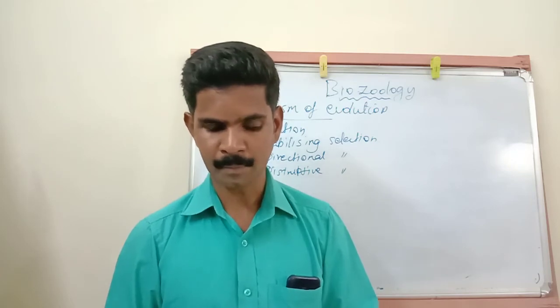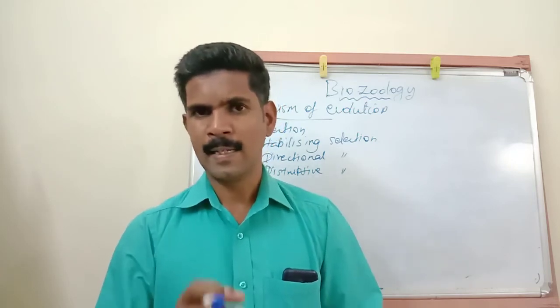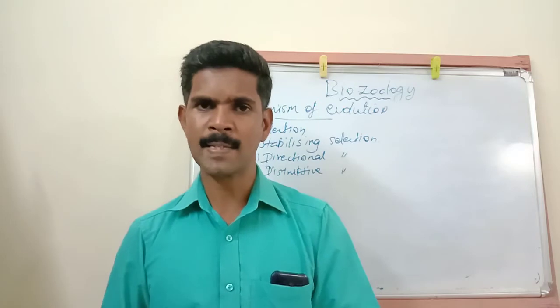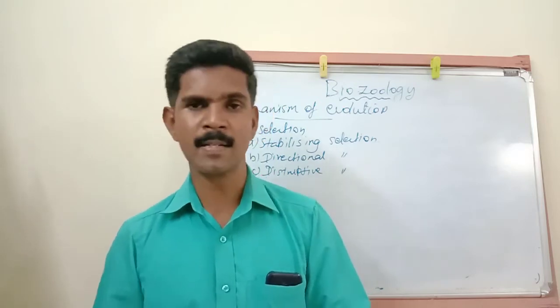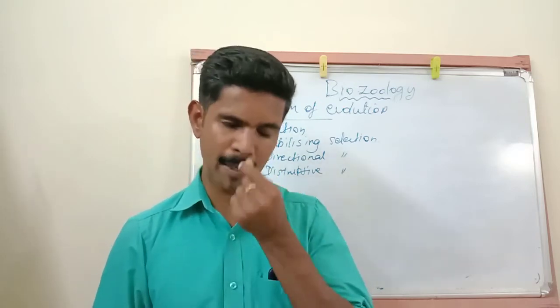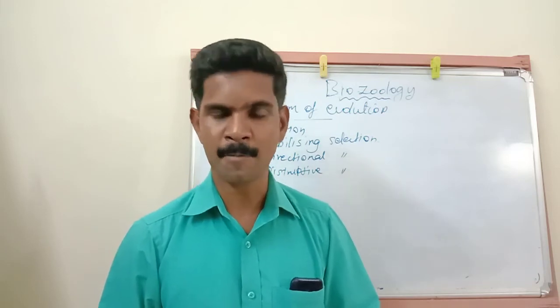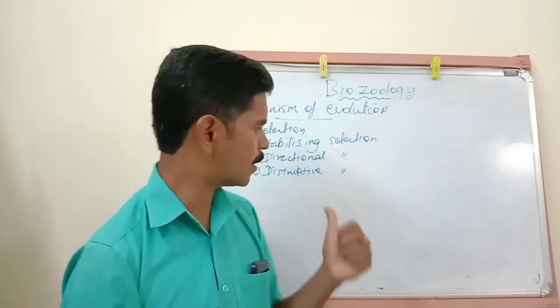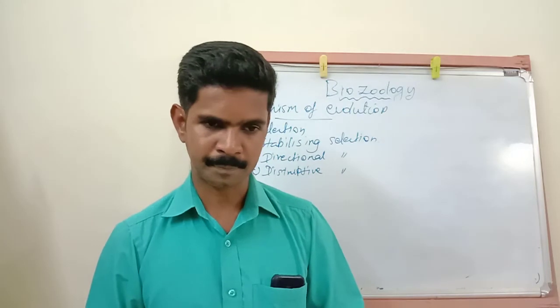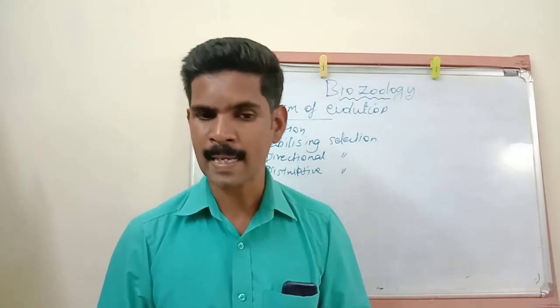Then this selection splits the main population into subpopulations or species. So this is the next point about disruptive selection. Then this is a rare selection.